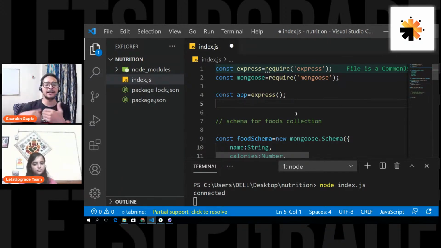Whenever you send data from a front end, a client, or an API testing tool, it comes in the backend as a completely unreadable string. But we want to make it readable so that we can use it.